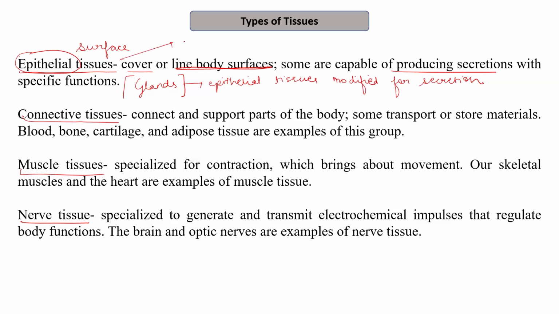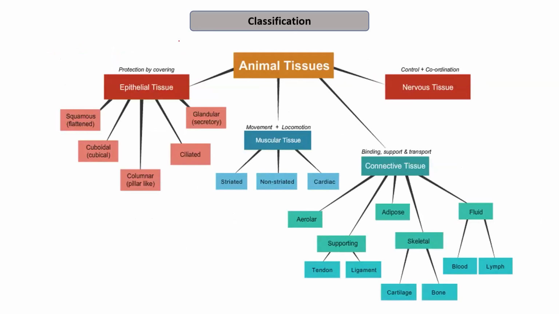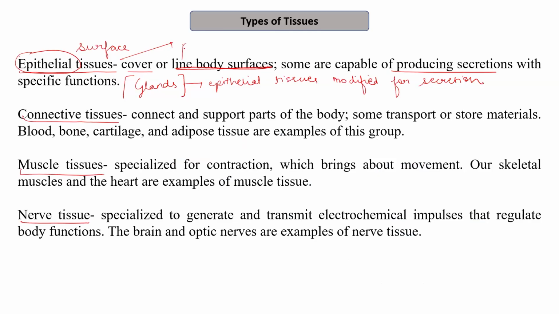So these epithelial tissues are present on the surface. What will be their function? Obviously, their function will be protection, since they are present on the surface. And some of them, as I mentioned, are capable of producing secretions and performing specific functions. Such organs are known as glands. For example, we have sweat glands and sebaceous glands, that produce certain secretions, and these secretions have specific functions as well. These are the modified epithelial tissues that are modified for secretion.